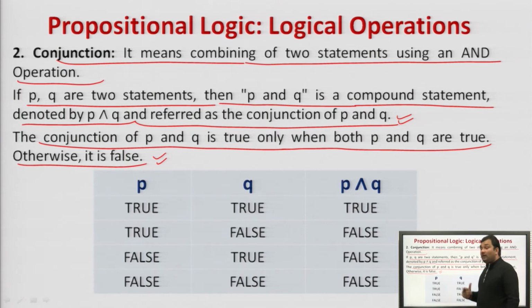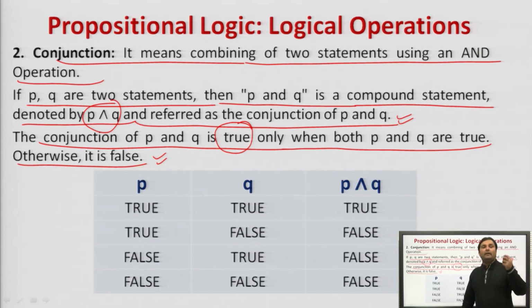Agreed? What it is saying is that we are combining two statements using AND operation. If P and Q are two statements, then P and Q is a compound statement denoted by this symbol, which I have already discussed, and is referred to as a conjunction of P and Q. The conjunction is true only if both P and Q are true.